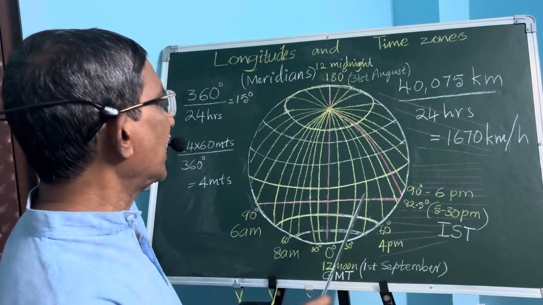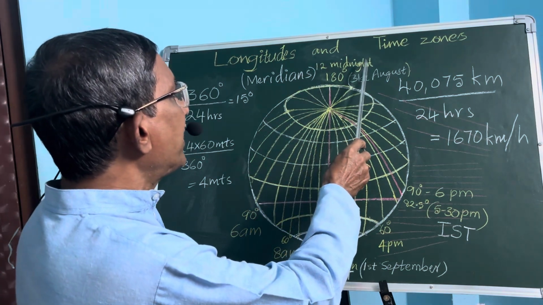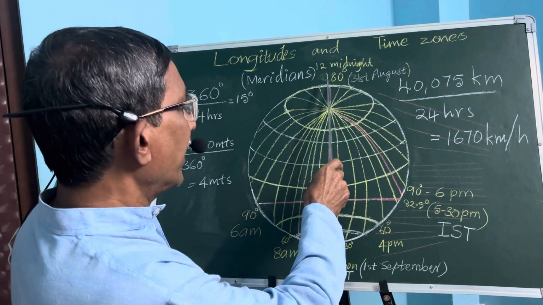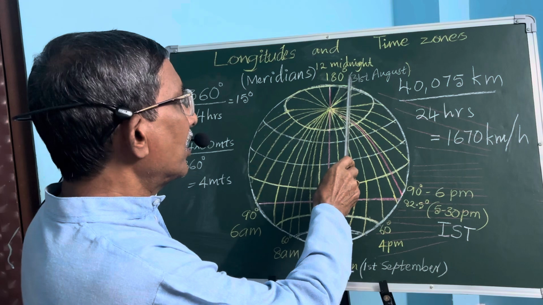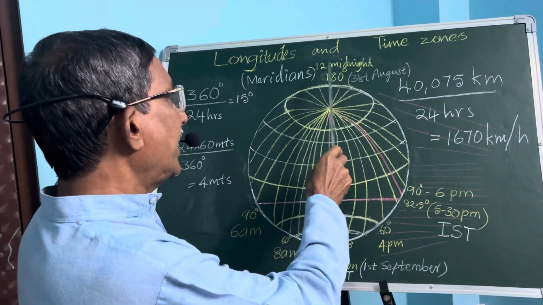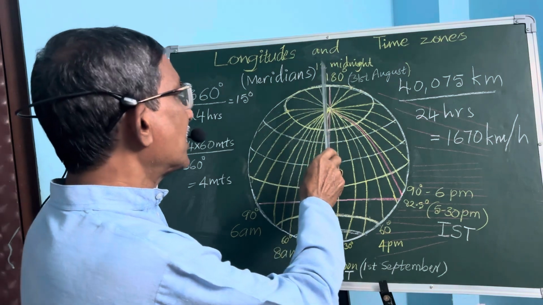Now see, interestingly, it is 12 midnight at 180 degrees, that is at the international dateline. Still they are in the month of August, 31st August. The date here is 31st August.